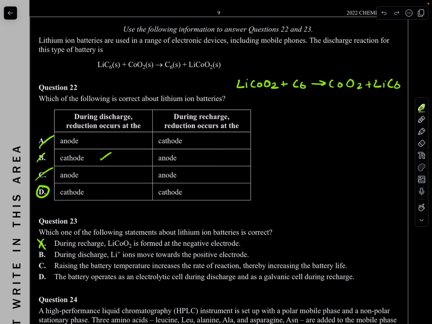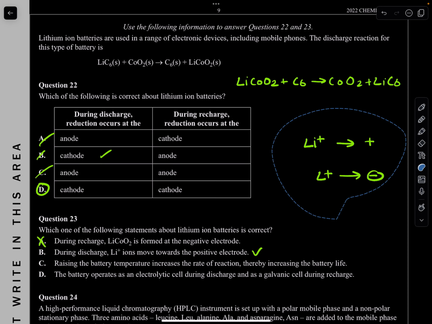During discharge, it acts as a galvanic cell, and we know in galvanic cells positive ions always flow towards the cathode, which is positive. So that is true. And remember, it's the opposite when it becomes an electrolytic cell: the positive ions go towards the negative electrode. So B looks good.